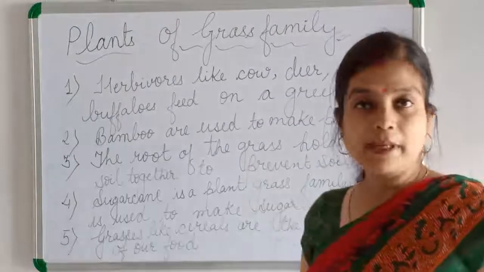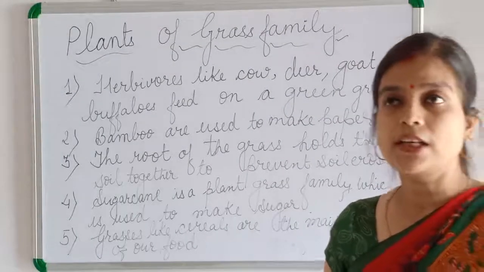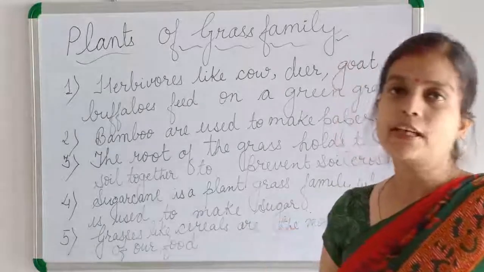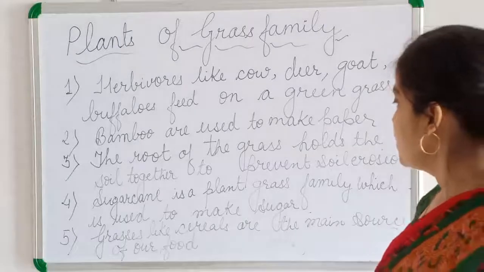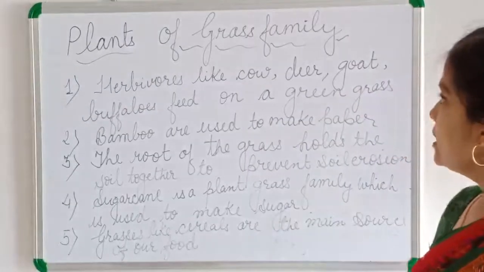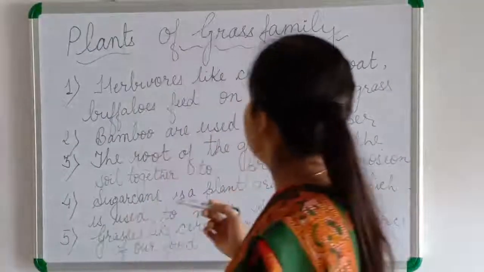Then maize also we like very much. That is also a plant of the grass family. Bajra, these are also plants of the grass family. So we can see the grasses like cereals are the main source of our food. So here we can see that the plants of the grass family are very important for us.